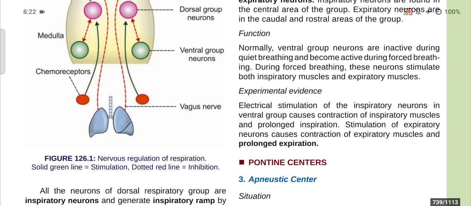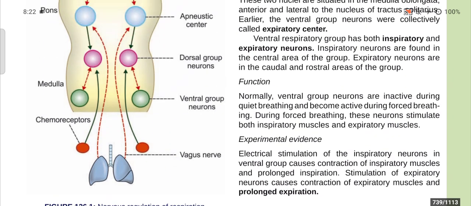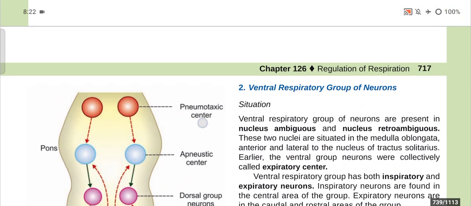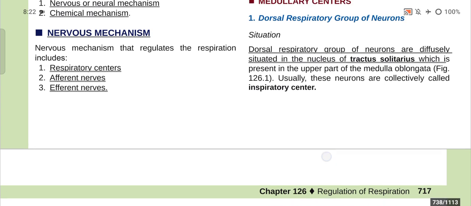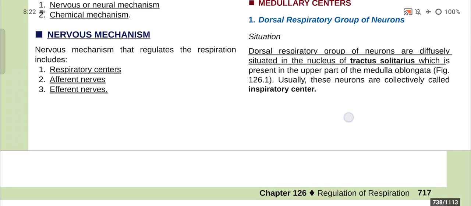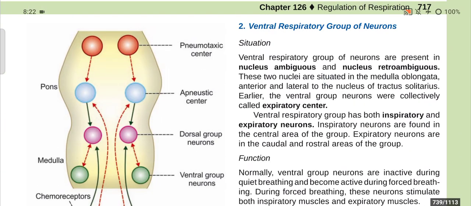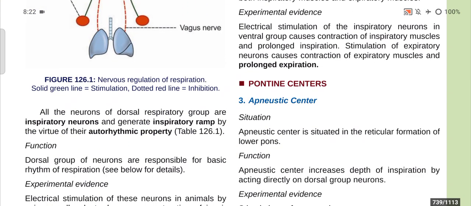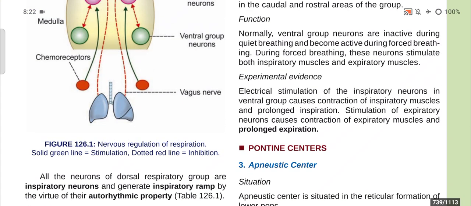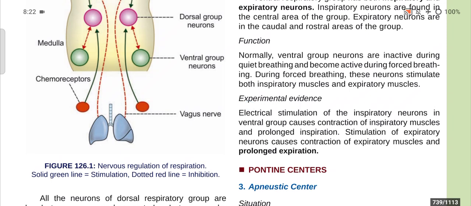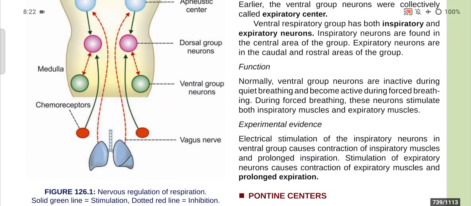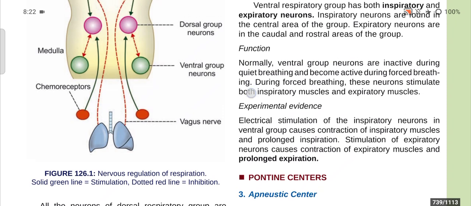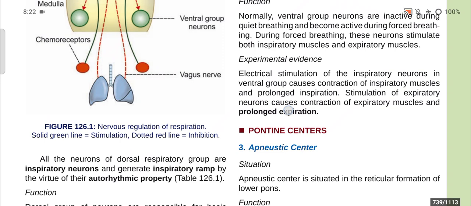You can see there the vagus nerve, the chemoreceptors, the ventral group neurons, the dorsal group neurons, the apneustic center and the pneumotaxic center. So we have discussed first the dorsal respiratory center, or inspiratory center. Here it is in pink color. You can see that. Here the dotted line and the solid line differentiate one another. Dotted lines are the inhibition mechanism and the solid green lines are the stimulatory mechanism. We will discuss this in the later part of the video.